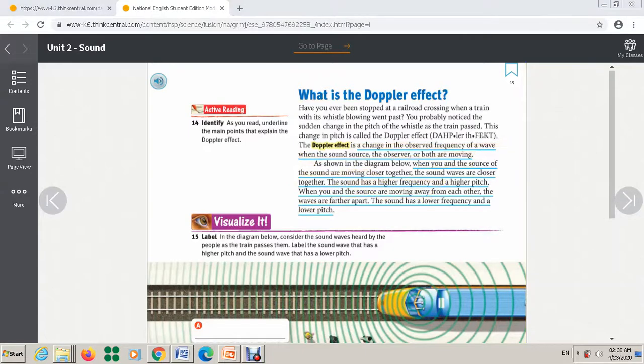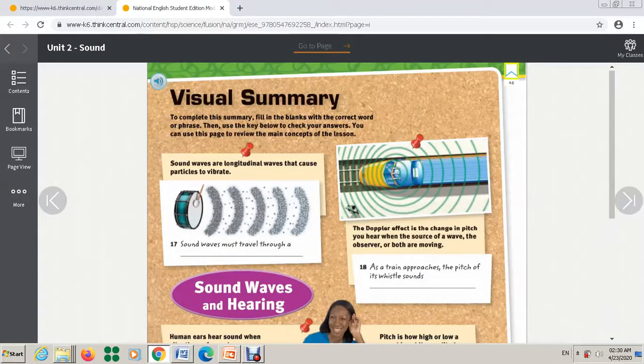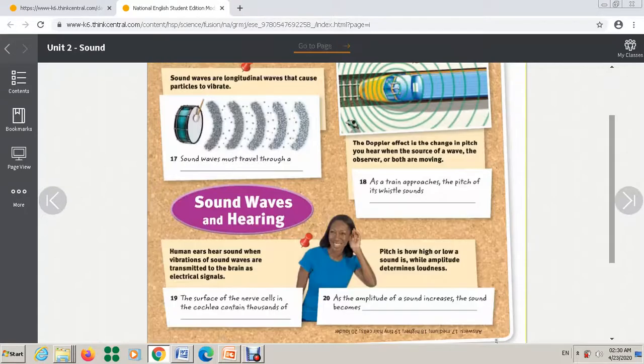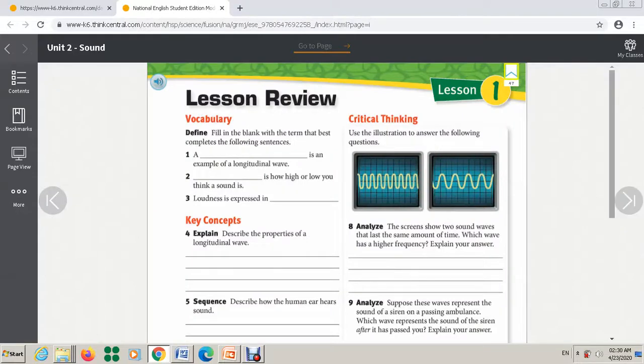Don't forget to study this page here. This page, quiz yourself, page 46. Study these questions. You have the answers. Also on page 47, you can study. You have to study it. You have the answers. I already posted the answers on the portal.